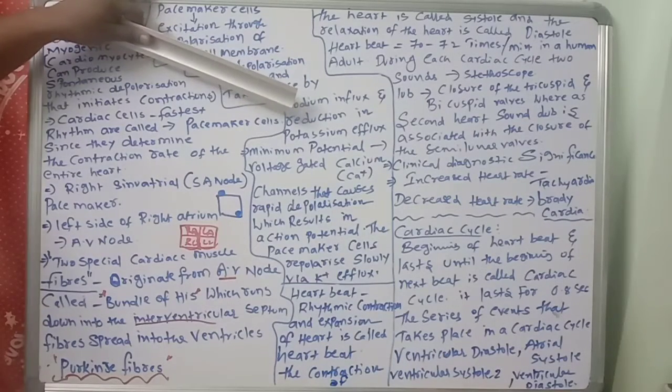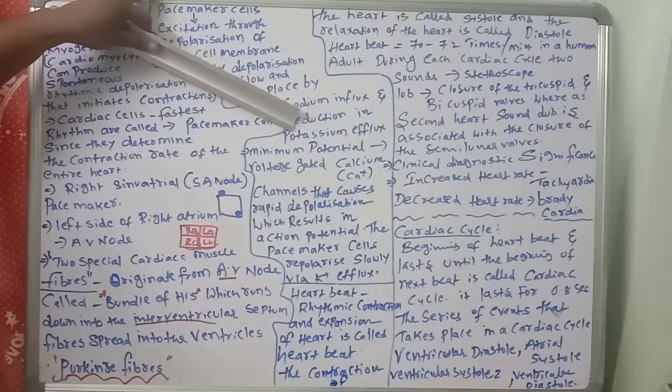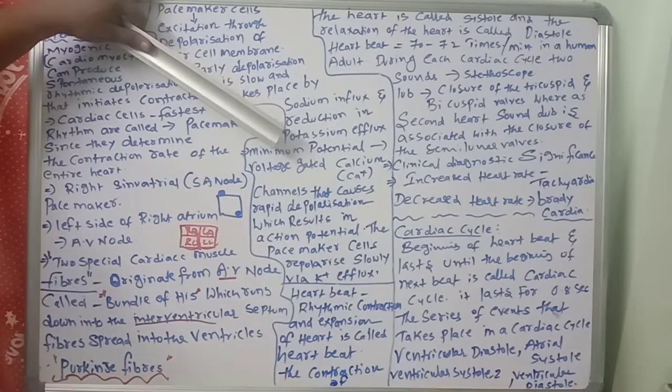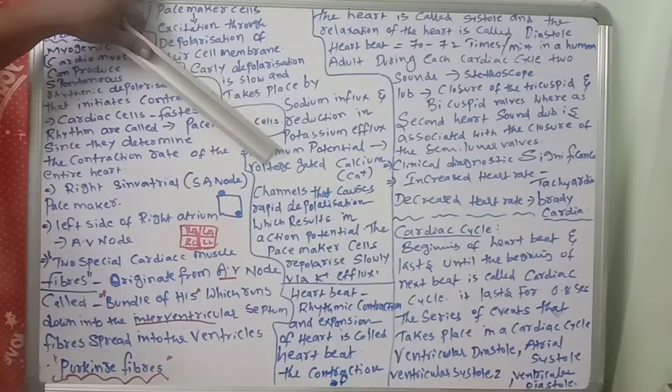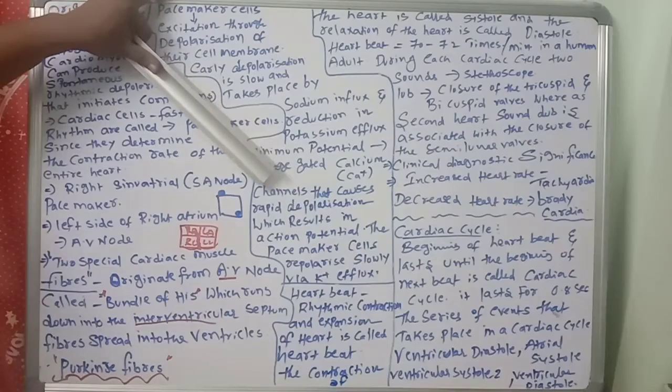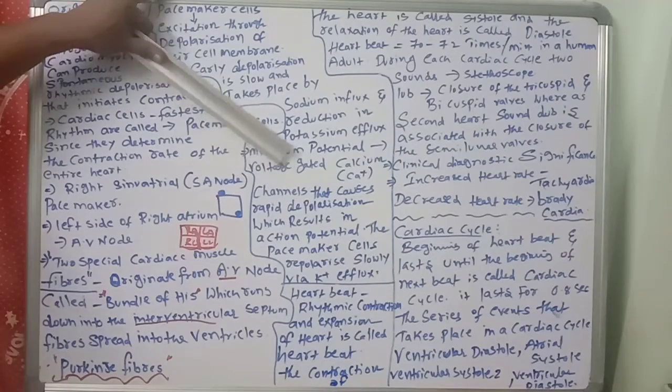Reduction in potassium efflux. Sodium will influx, potassium efflux. Next, the minimum potential is required to activate the voltage gated calcium channels that causes rapid depolarization, which results in the action potential.